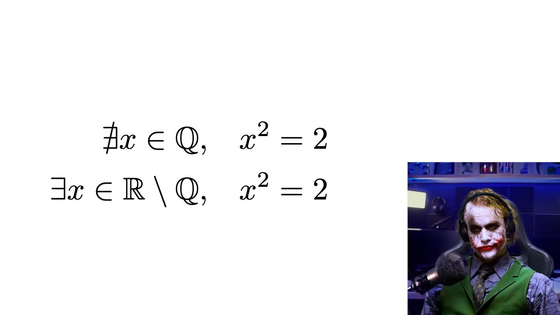Also, I hate to say it, Taylor, but the proof you have here only shows that no rational number whose square is 2 exists. It hasn't actually shown the existence of an irrational real number whose square is 2. So you might want to clarify that one too, Taylor.